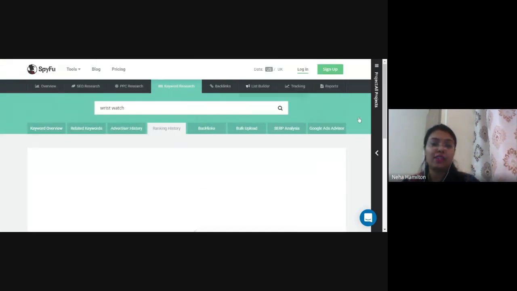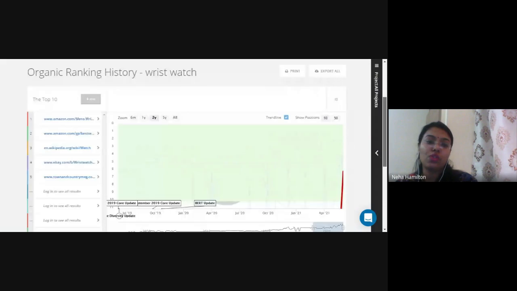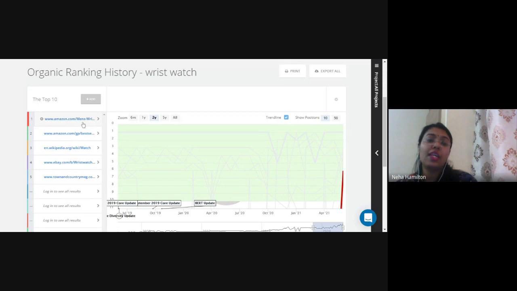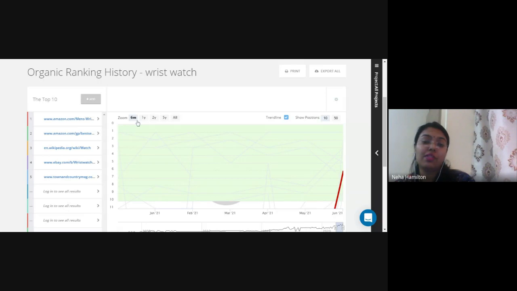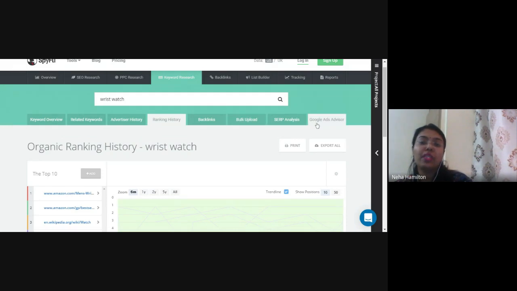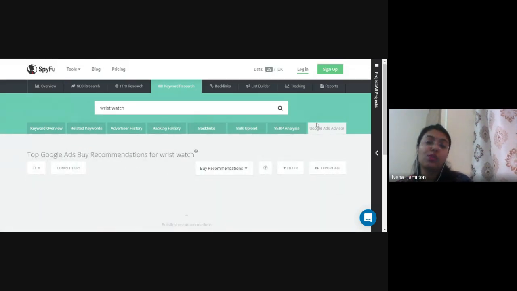Then we go to ranking history. Once we go to ranking history, we get to see about the wristwatch. As you can see, Amazon.com men's wristwatch is topping the chart from the past 2 years. Let's see from the past 6 months who is topping. Again, Amazon is topping, then Wikipedia, then eBay.com, then Down and CountryMagic.com. Right? So these are the companies which are ranking high in organic ranking history. Right? So this way you can design a paid ad with the help of Spyfu.